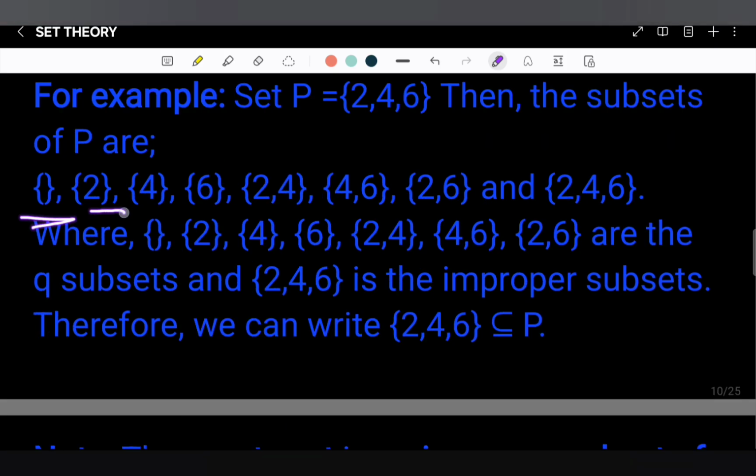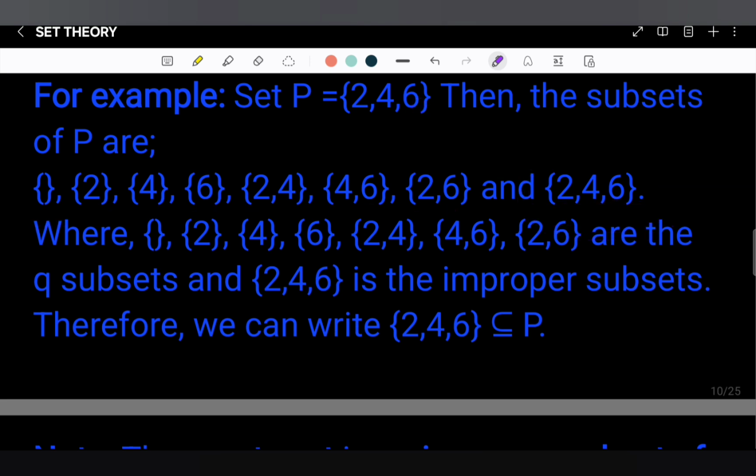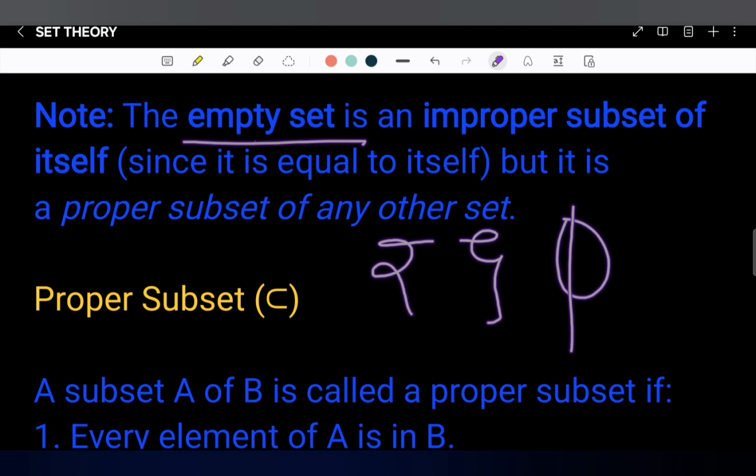They are phi, {2}, {4}, {6}, {2, 4}, {4, 6}, {2, 6}, and the last one is the complete set, that is the improper subset {2, 4, 6}, where phi, {2}, {4}, {6}, {2, 4}, {4, 6}, {2, 6} are the subsets. Which kind of subsets? Proper subsets, and {2, 4, 6} is the improper subset. Therefore, we can write that {2, 4, 6} is the improper subset of P. Note that the empty set, which is denoted by empty braces or phi, is an improper subset of itself.